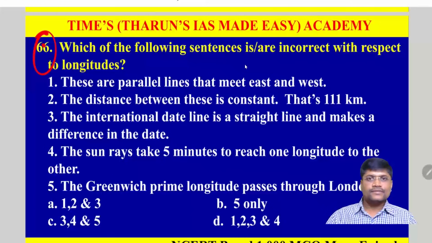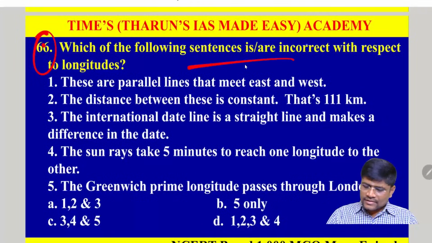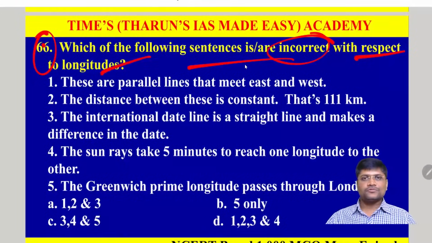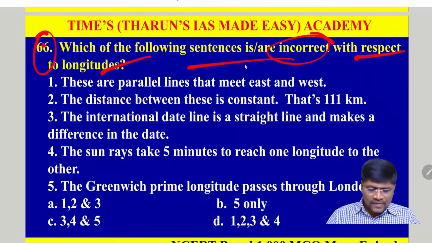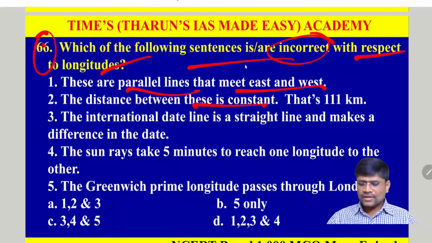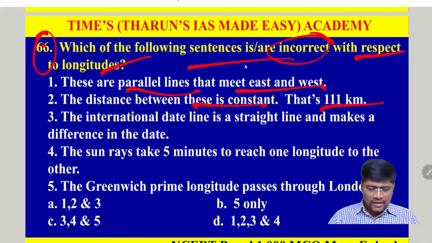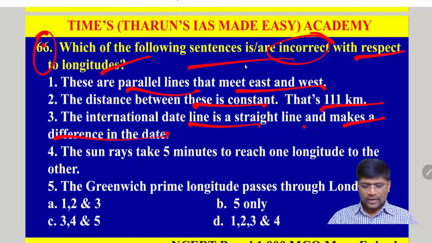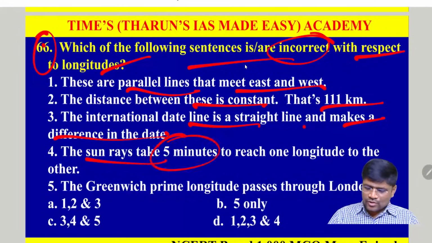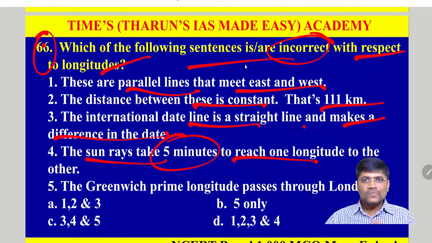Question number 66. Which of the following sentences is incorrect with respect to longitudes? Right now we have discussed the latitudes, now it is the longitudes. These are parallel lines that meet east and west. Next, the distance between these is constant, that is 111 km. Next, the international date line is a straight line and makes a difference in the date. Next, the sun takes 5 minutes to reach from one longitude to the other. The Greenwich prime longitude passes through London.